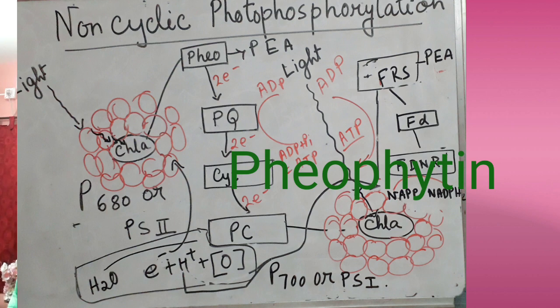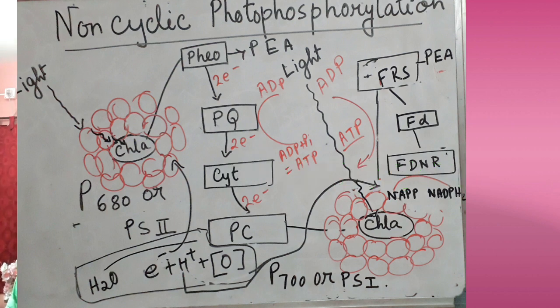But here another event is happening. What is that? That is the photolysis of water. Photolysis of water means water will be split up into H plus ion and one unstable thing, that is H minus ion. Being unstable, this H minus ion will form one water and oxygen, and one electron will be released, and that electron will be accepted by that chlorophyll A, or reaction center of PS2, again.